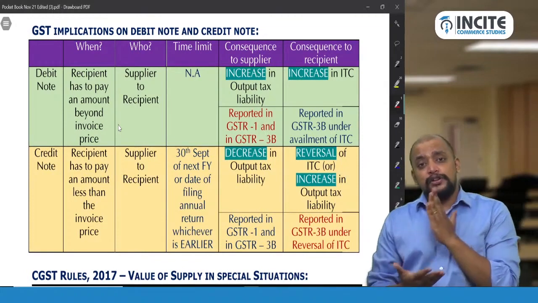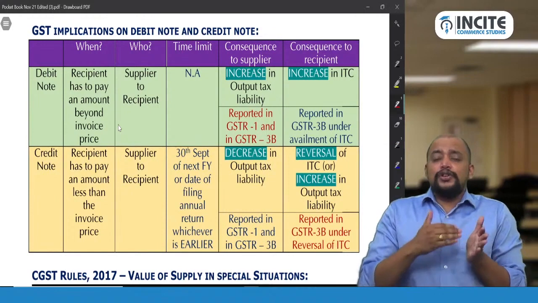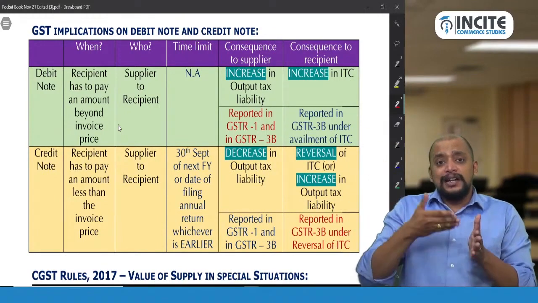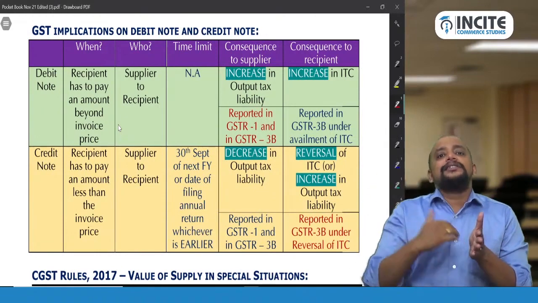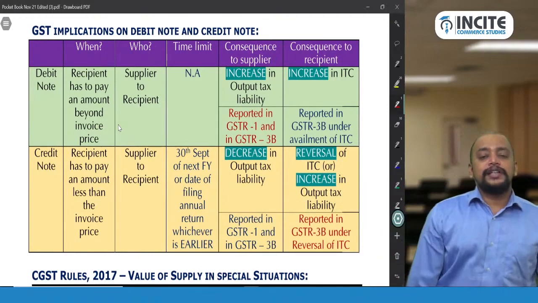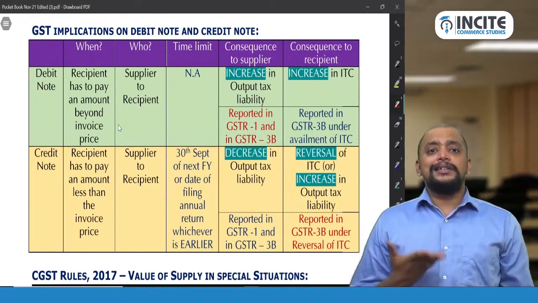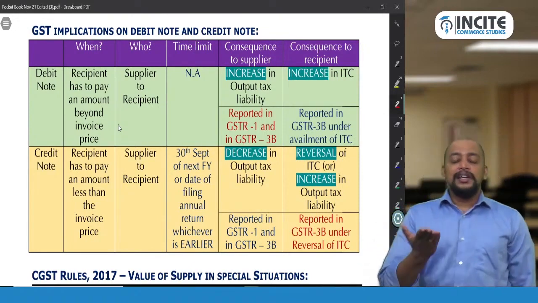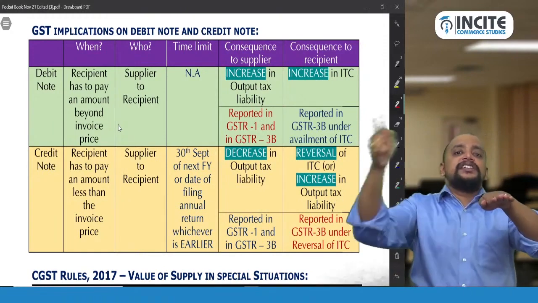When will this debit note or credit note be given? If supplier actually shows recipient as debtor in the supplier's books, when the debtor balance increases, debit note. When the debtor balance decreases, then it will be credit note. So supplier will be raising the debit note to the recipient when debit balance increases. So when the debit balance means when invoice value increases, already we prepared an invoice, now the invoice value increases, the recipient will be making a debit.